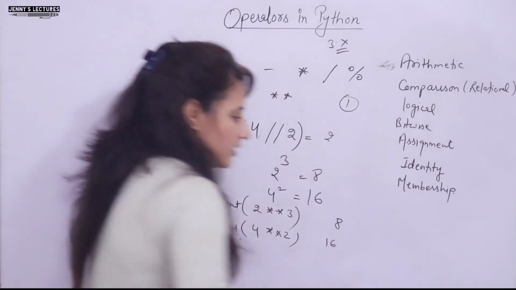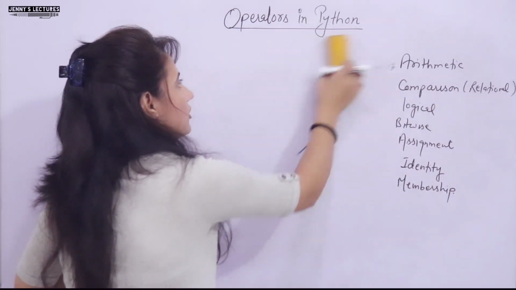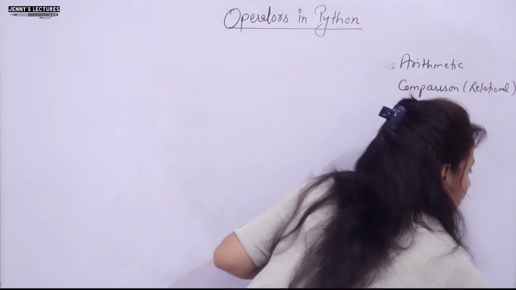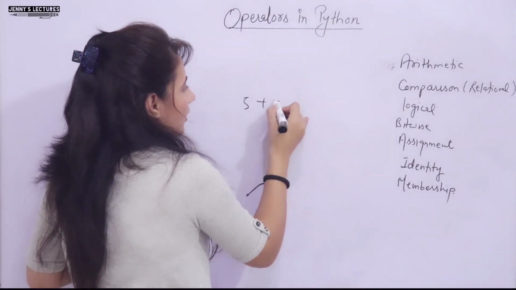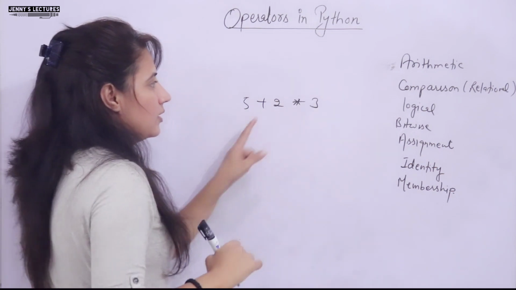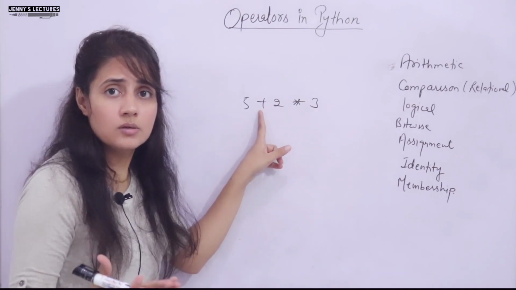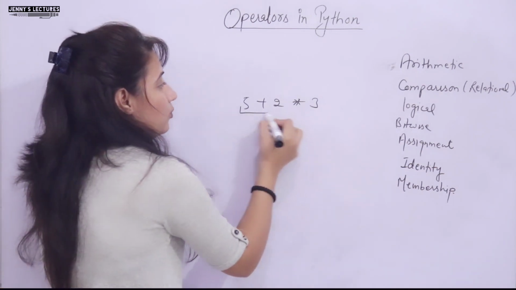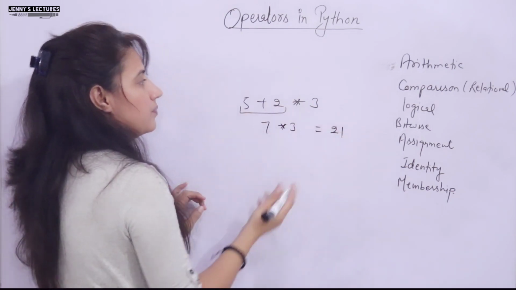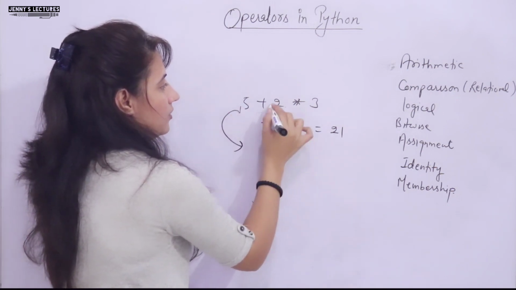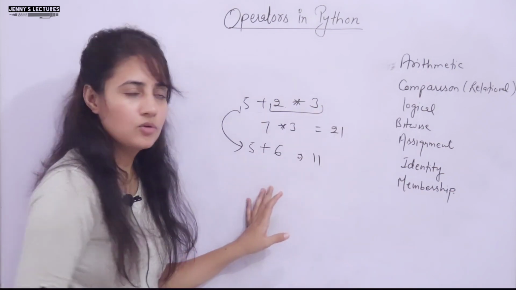Now if in one expression we have more than one operator, there are 2 more concepts when it comes to operators. I hope you have heard these things, precedence and associativity. Suppose I write 5 plus 2 into 3. Here we have 2 operators, into and plus. Which one will you evaluate first? If I evaluate 5 plus 2 first, 7 into 3 gives you 21. The second way is to evaluate the multiplication first, 5 plus 6, which gives you 11. So which is right? Obviously this is right.